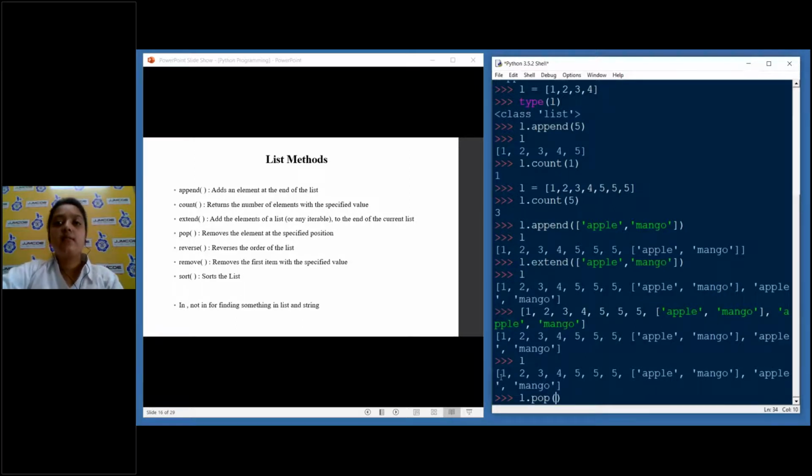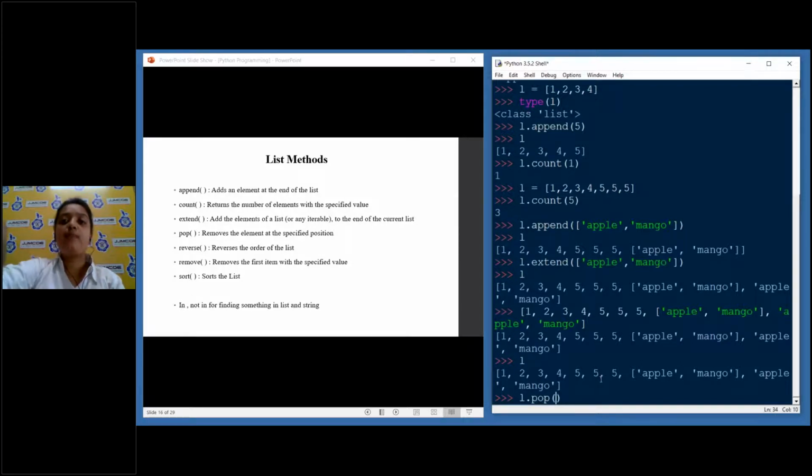So let us start counting. 0 for 1, and then the 2 is in the first position, 3 is in the second position, 4, 5, 6, 7, 8. The eighth position is not the position of apple. It is the position of this entire list. See these two commas. The commas will differentiate between the positions. So the position of this entire list is 8, and then apple will be 9 and mango will be 10.